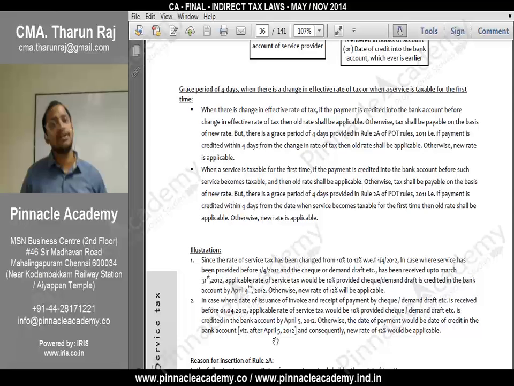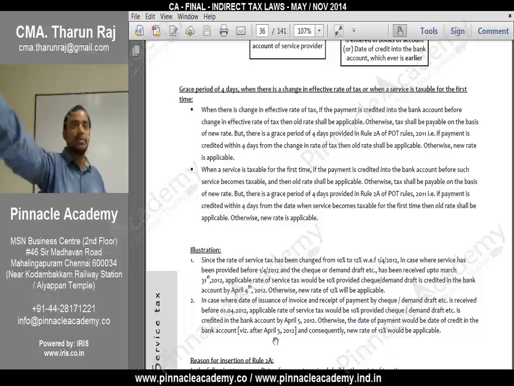So in order to save service tax, what can we do? Excellent. In the name of that service recipient, you deposit money into your own bank account. Got it? Or give money to the service recipient and ask him to make the transaction.